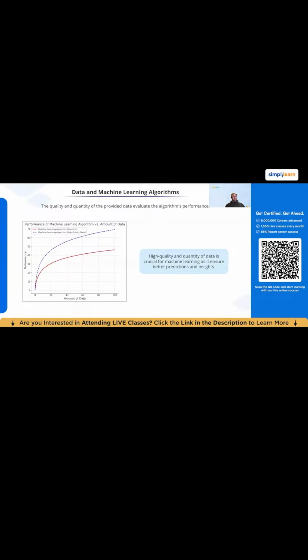There's a saying in machine learning called garbage in, garbage out. What that means is if you have poor data, even the best model in the world is not going to result in a good model that can be accurate and perform well. So it needs to be high quality, meaning there needs to be a decent amount of it, and it needs to be labeled appropriately, as we'll talk about.